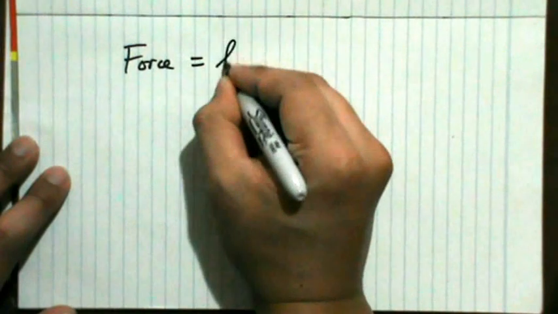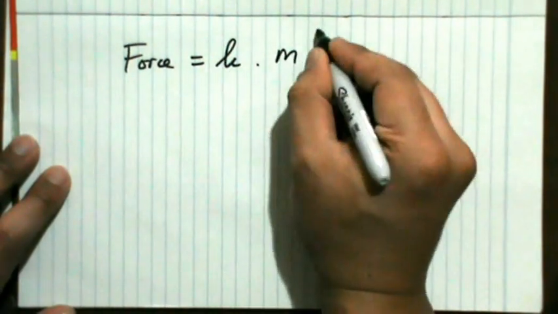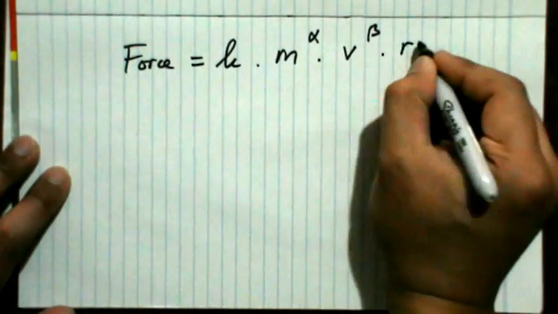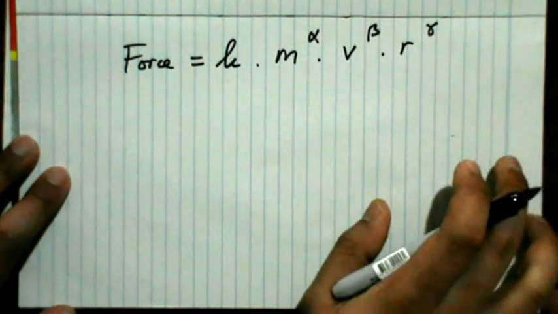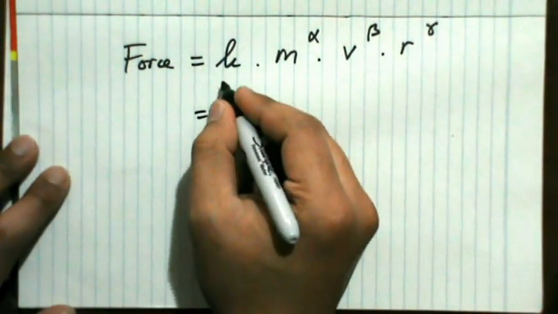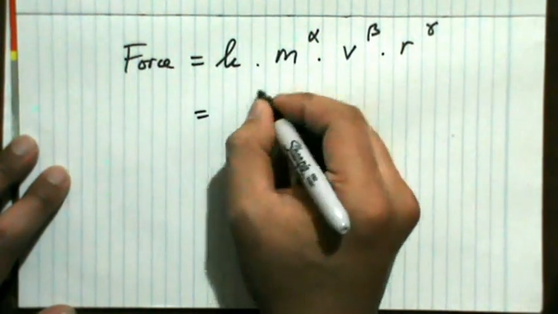So now let me write that the force here is equal to dimensionless constant k times the mass to the alpha, the speed to the beta, and then the radius to the gamma. Now we already know that this is a dimensionless constant, so we don't need to worry. And then this is mass,